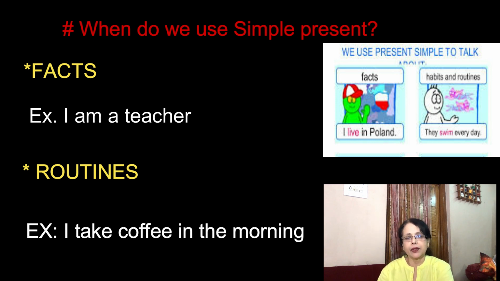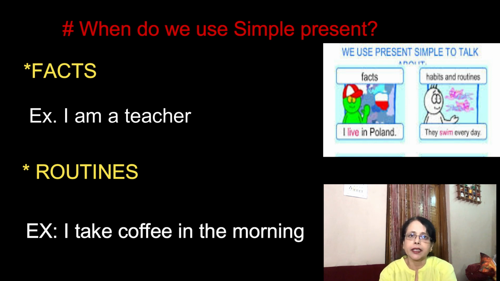Let's see another situation in which we use simple present, and that is routines. When we want to talk about the routines like daily habits, again we use simple present. See the example, I take coffee in the morning. It means every day I take coffee in the morning. I don't take tea, I take coffee. It's my regular habit.